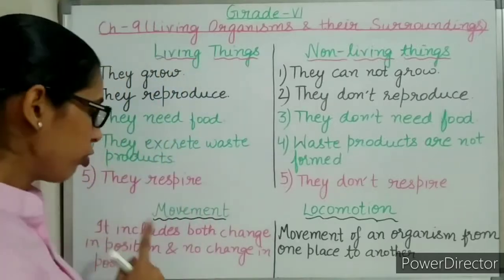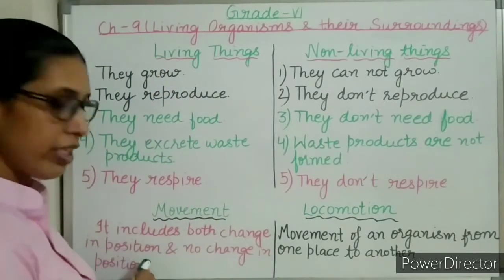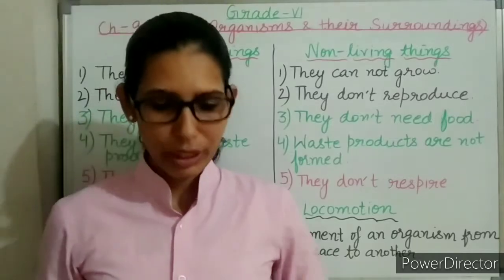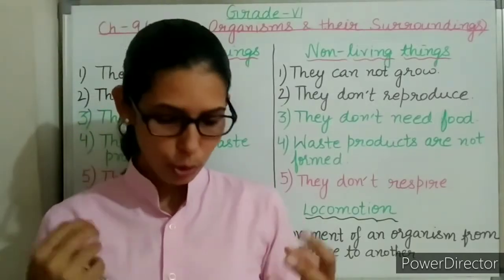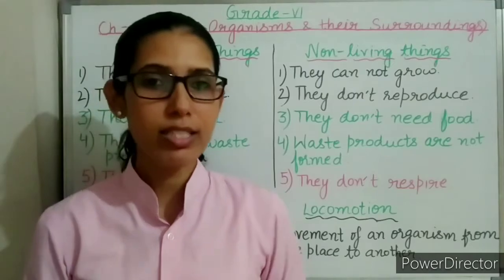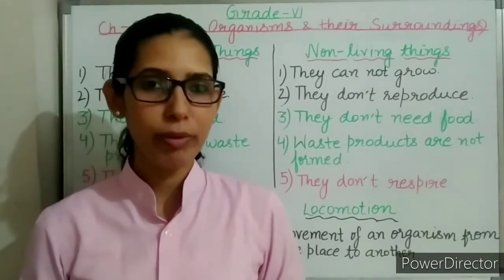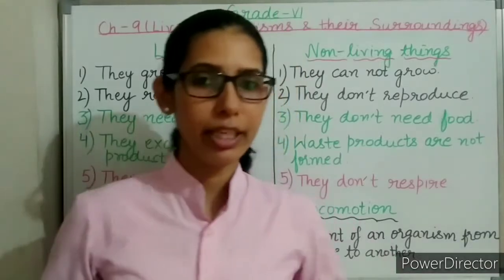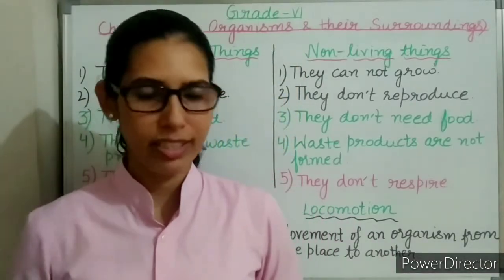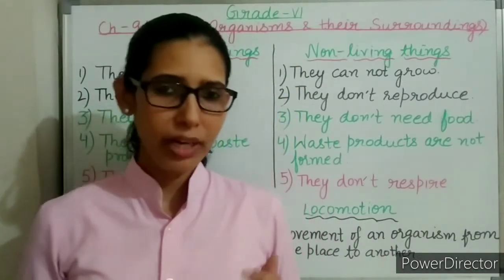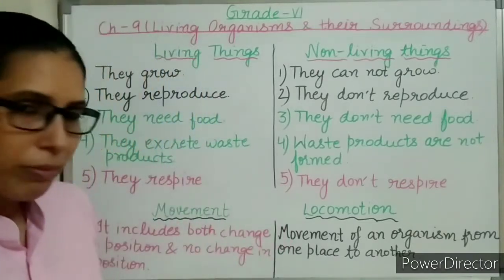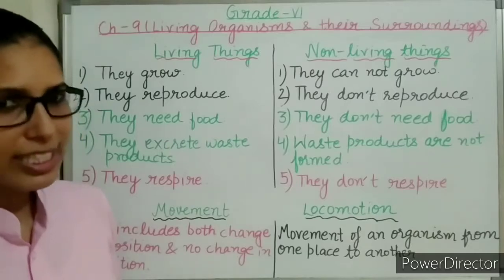Coming back to movement, once again it includes both change in position and no change in position. So if I am standing here explaining, you can see some movements in my body parts. Then also I will say movement has occurred. If I move from here to another place, then also I will say that some movement has occurred, or I can say the person is moving. So I hope the difference between movement and locomotion is clear.